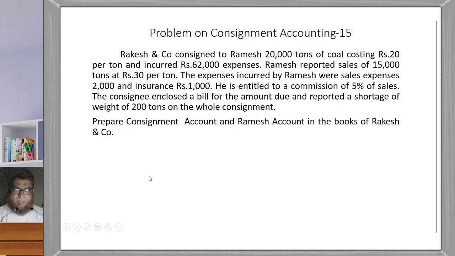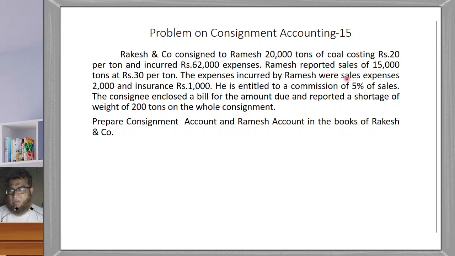Rakesh and Company consigned to Ramesh 20,000 tons of coal costing rupees 20 per ton and incurred 62,000 expenses. So this is the goods consigned and this 62,000 is the expenses. It is not given what type of expense it is. Is it customs duty or clearing charges, rent, insurance? Nothing is mentioned here. So what we can assume is that it is a non-recurring expense.